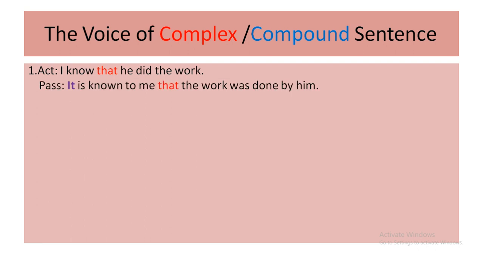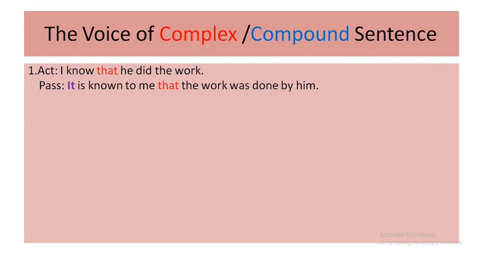I know that he did the work. Here you are getting two parts, and the conjunction that is joining the two parts. Now when you don't get the object of the first part, at that time you have to create the subject for it. I know. So this part will be, it is known to me. Dear students, you have to remember, if it's possible to make passive between these two parts, you have to do it. First of all, you have to understand the sentence very attentively.